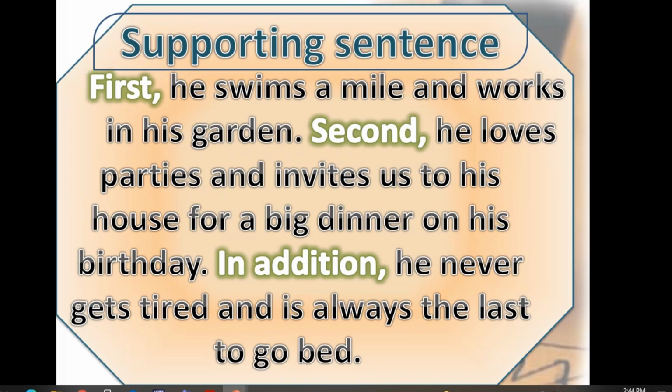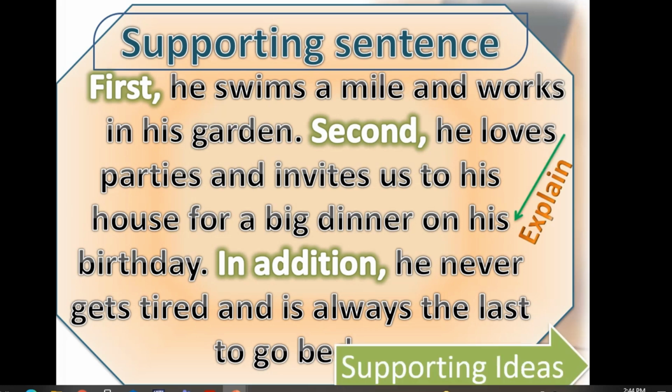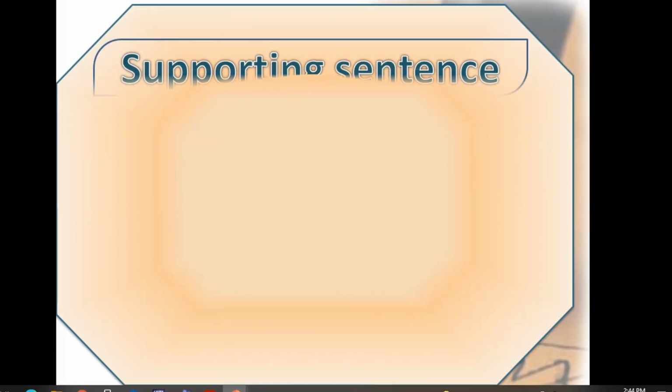He loves parties and invites us to his house for a big dinner on his birthday. Yeah, he's very cheerful. In addition, he never gets tired and he's always last to go to bed. Okay, next.